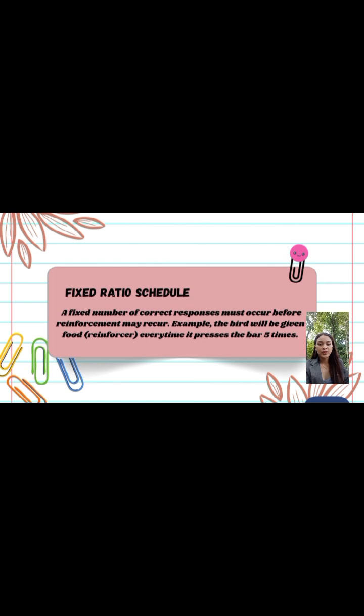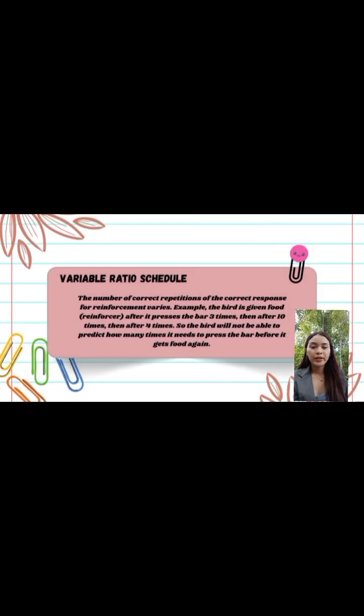Fixed ratio schedule. A fixed number of correct responses must occur before reinforcement is given. For example, the bird will be given food or a reinforcer every time it presses the bar 5 times. While in the variable ratio schedule, the number of correct responses required for reinforcement varies.